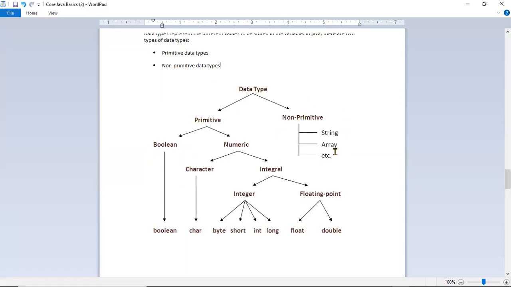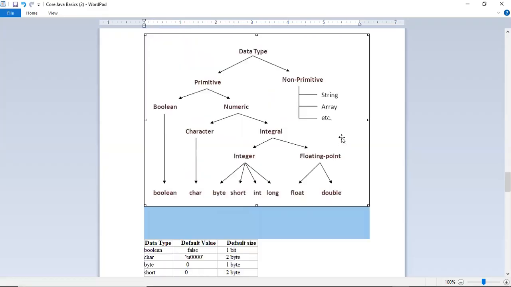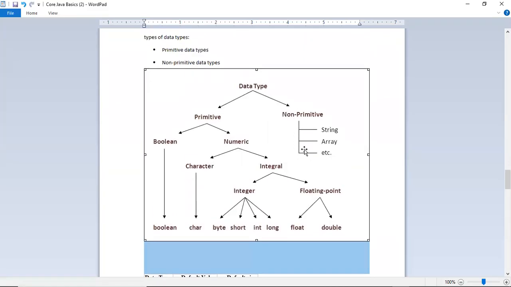You know what an array is? Array, I think JavaScript has it, right? An array is a group of elements, a group of data, and string is a group of characters. So these are non-primitive. And primitive, if you look at it, inside the primitive we have boolean. Boolean is true or false, for defining a flag. I think we both know. And inside the primitive, besides boolean, there are some numeric data types. Numeric is like character. Character is for a single character, and numeric again we have integral. Integral again has integer and floating.